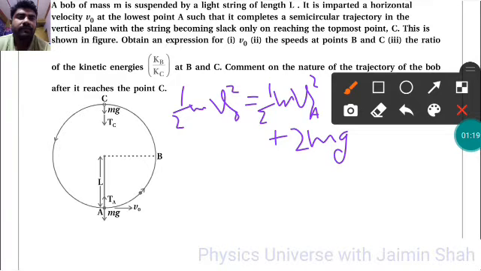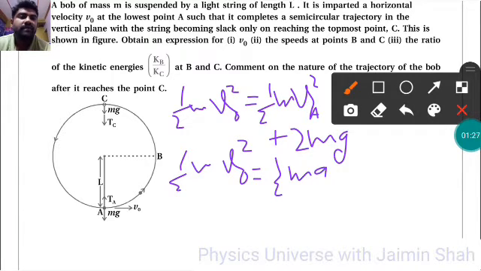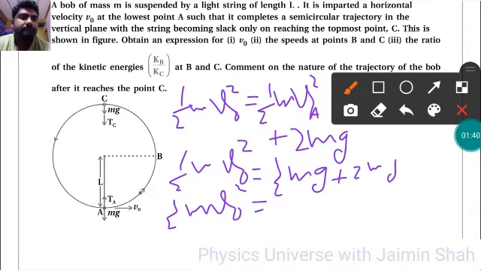So half m v0 square is equal to half m va square, which will be in the form of g. So half m v0 square is equal to 5 mg by 2.